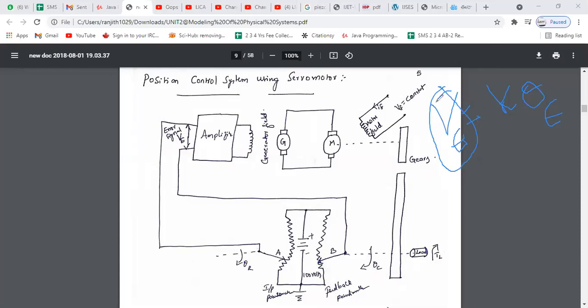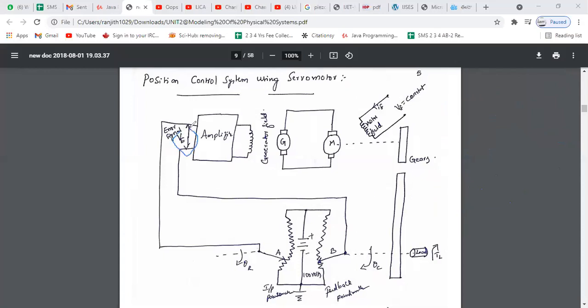So this VE is an electrical signal, an error voltage, which is proportional to the error in the position. Theta E is nothing but the difference of your required angular position theta R minus the actual position of the load, theta C. So the electrical signal generated by the potentiometer is proportional to the error in the position.